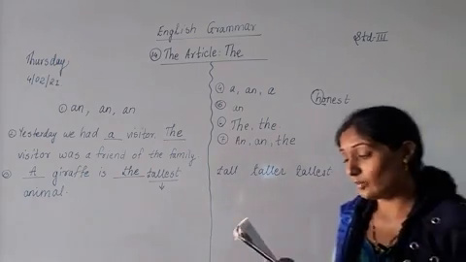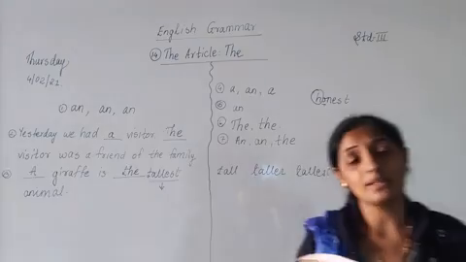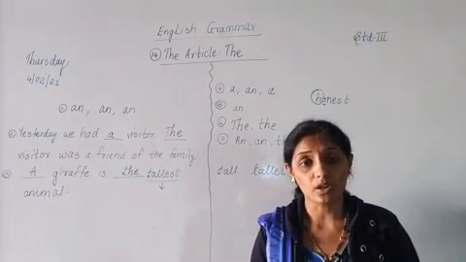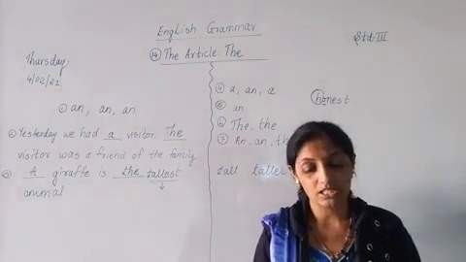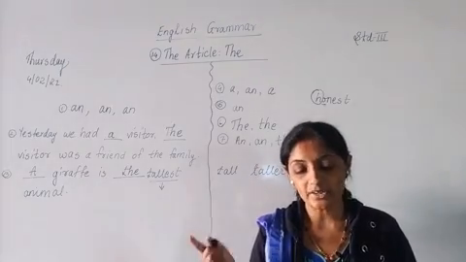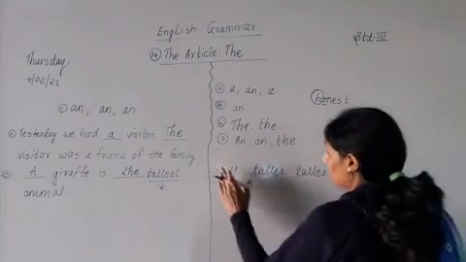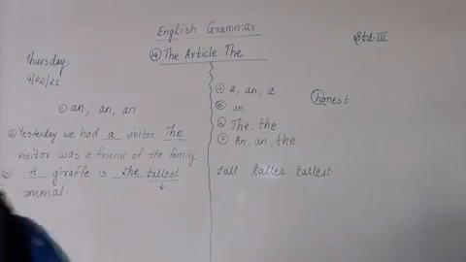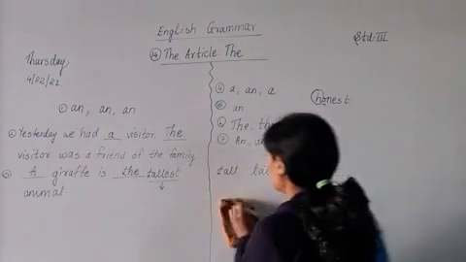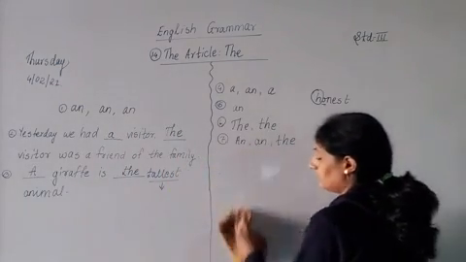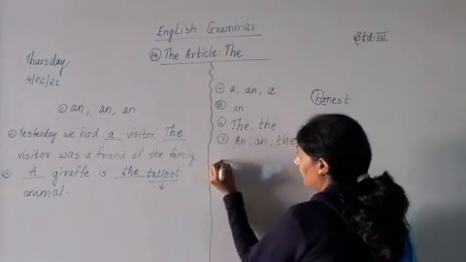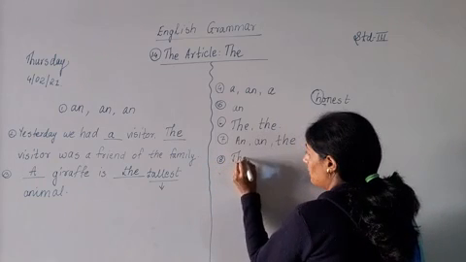Now next one is 8th one, dash Bible. Now Bible is what? It is a name of a holy book. So the Bible was the most widely read book of that time. So both blanks will be the. What will be both blanks? Both blanks will be the. 8th one, the and the.